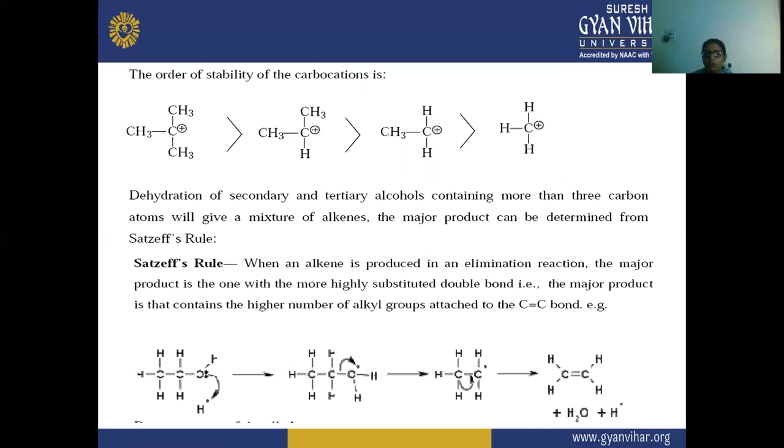Next, the order of stability of the carbocation is tertiary, then secondary, then primary, and then the methyl.